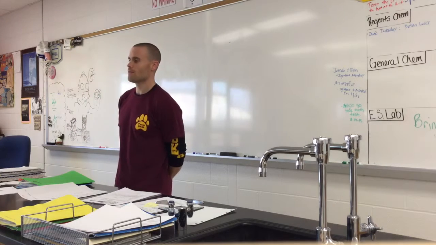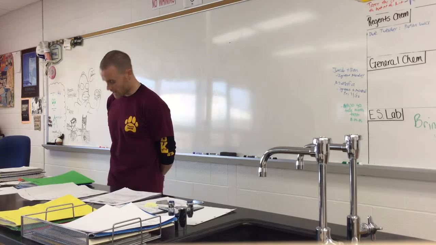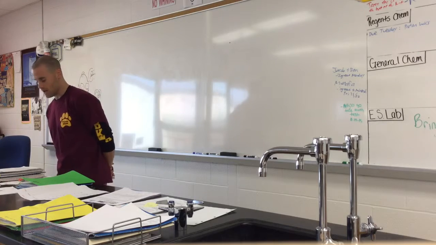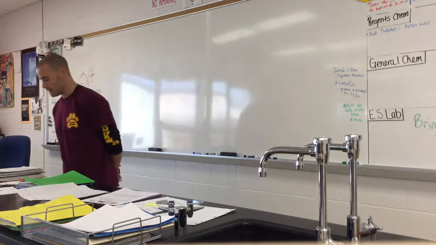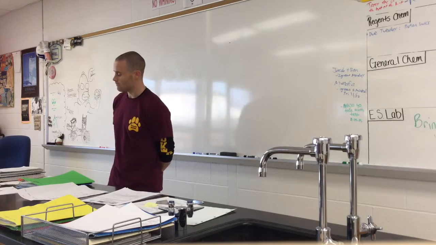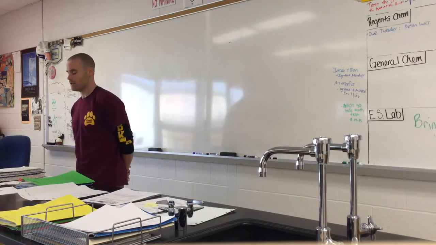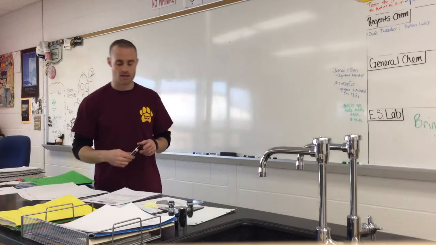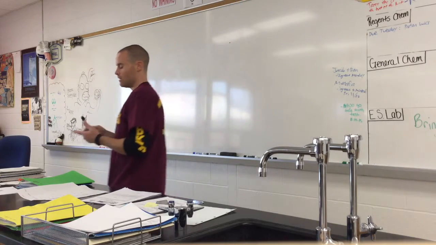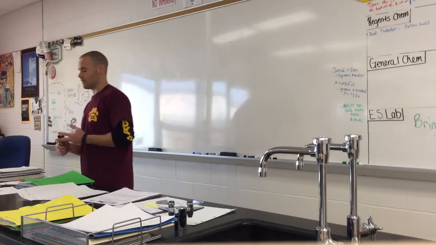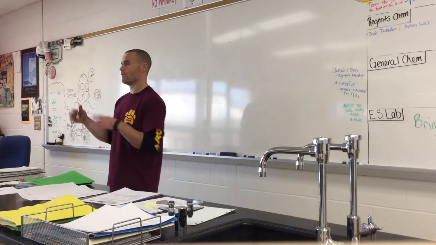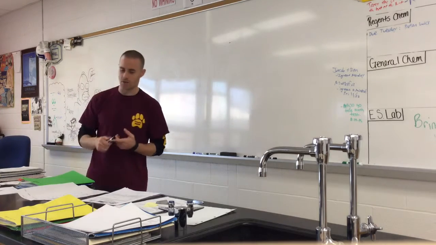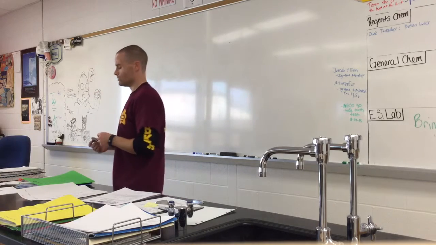What's the most current model called? Wave mechanical model, or quantum mechanical model, or the electron cloud, and Heisenberg and Schrodinger had a lot to do with that. There's two other people back around Thomson, Rutherford. You don't need to write it down, but I feel like I got to give these guys credit. R.A. Millikan. Millikan did an oil drop experiment where he figured out the charge and the mass of an electron, which is crazy. So if we have time, maybe I'll show you that too.